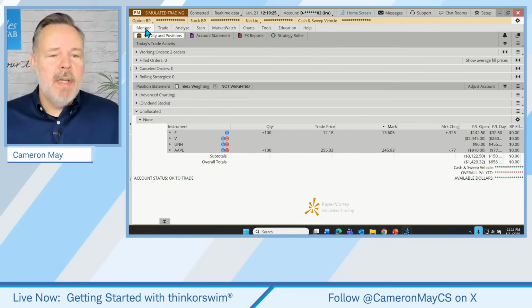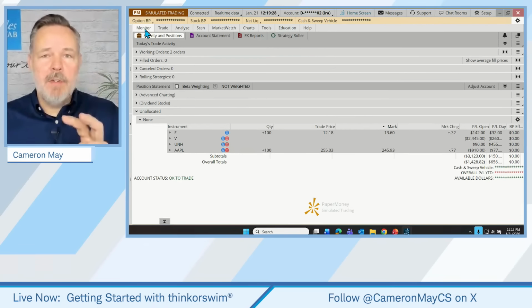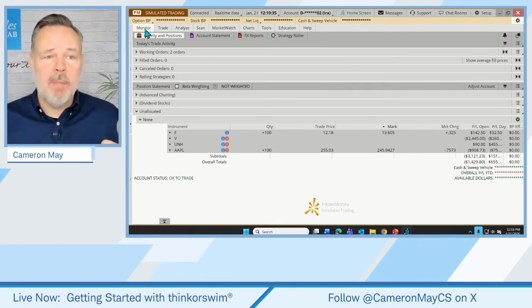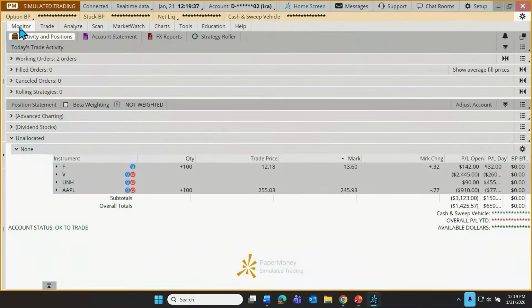I want to make sure before we're done that we know how to place a trade, how to maybe chart a trade, and maybe how to keep track of the progress of that position. So let's start right up here in the upper left and get acquainted with the Monitor tab. And just as the name suggests, this is where we would go to monitor the progress of our existing positions in a portfolio, or any open orders or trades that haven't been filled or even just filled today. So notice the monitor tab is broken up into basically two segments. Today's trade activity for orders that are currently working. This would be sort of like if we placed a stop order and it hasn't filled yet.